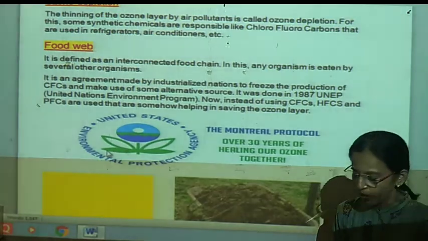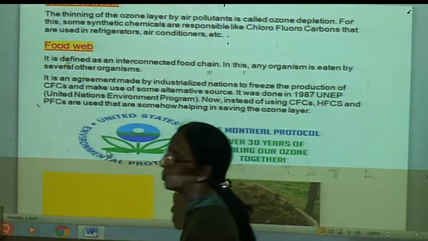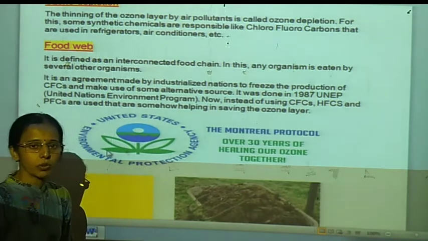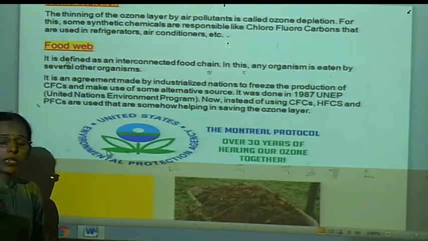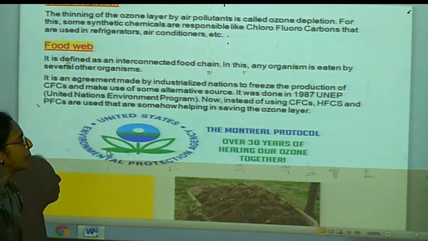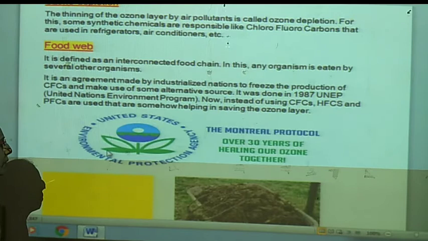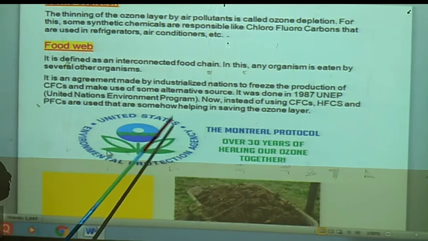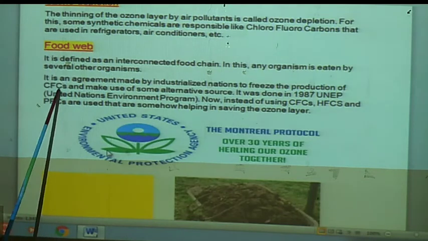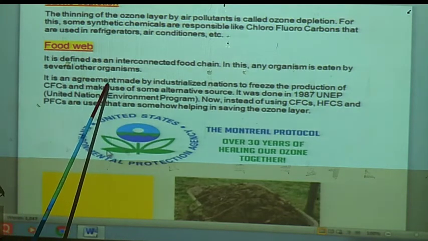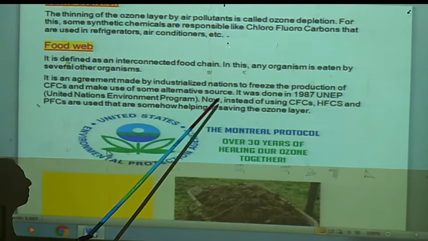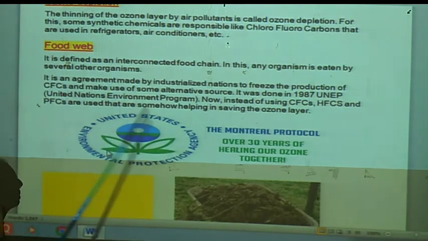Now, what is a food web? Already we have seen the food chain. When many different food chains come together, there is interconnection between many food chains at any trophic level. That network of food chains is called the food web. It is an arrangement made by the industrializations to feed the production of CFC.